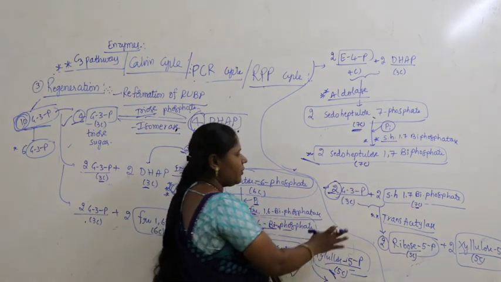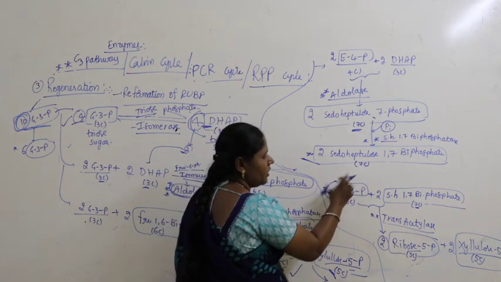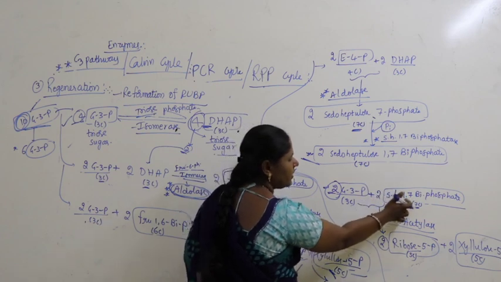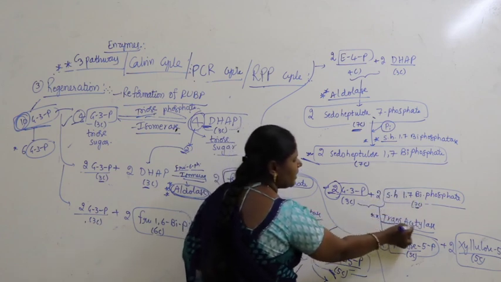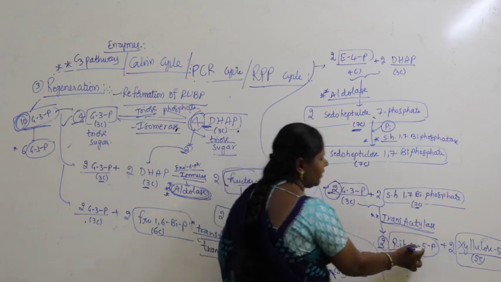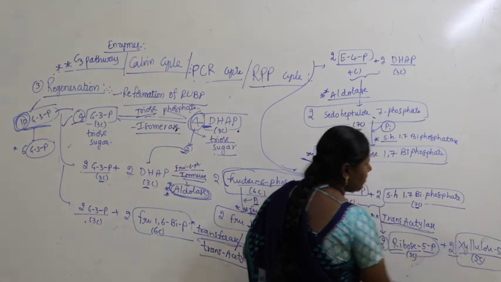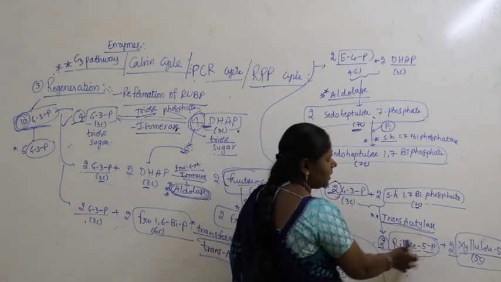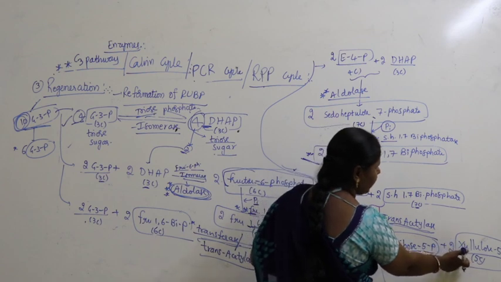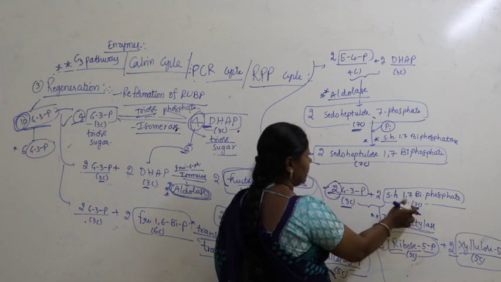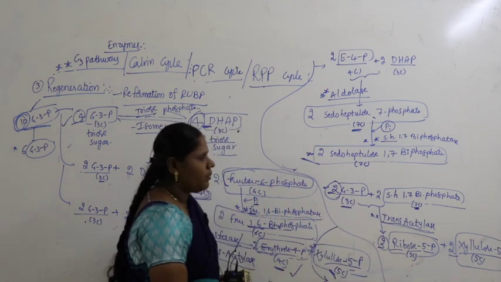In this, again I repeat, 2 molecules of G3P combine with 2 molecules of sedoheptulose 1,7-bisphosphate with the help of an enzyme transketolase, leading to formation of 2 ribose 5-phosphate and 2 xylulose 5-phosphate. This is a pentose sugar having 5 carbons. This is also a pentose sugar having 5 carbons. 5 plus 5, 10 carbons. So that balances with 7 plus 3, 10 carbons.